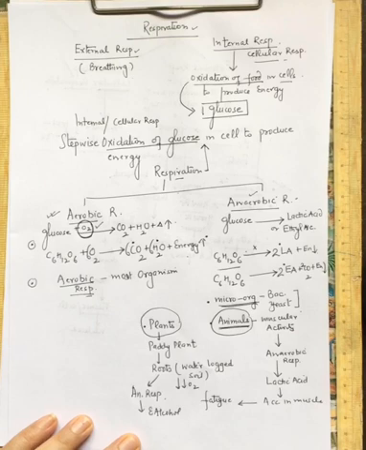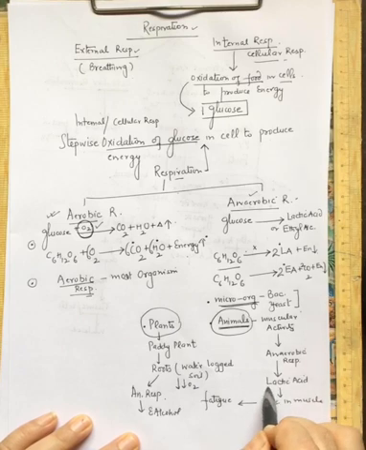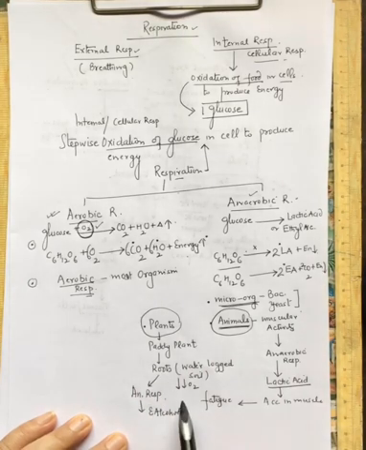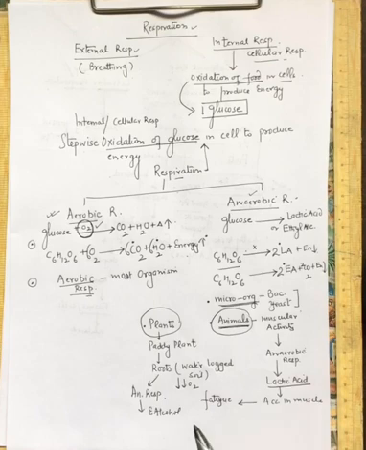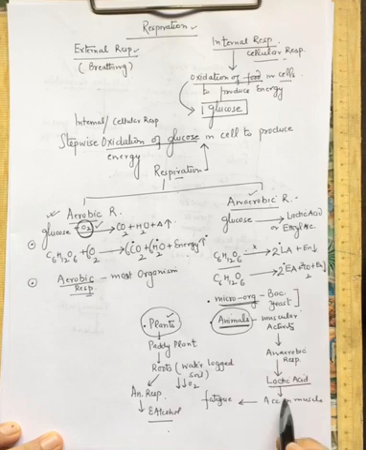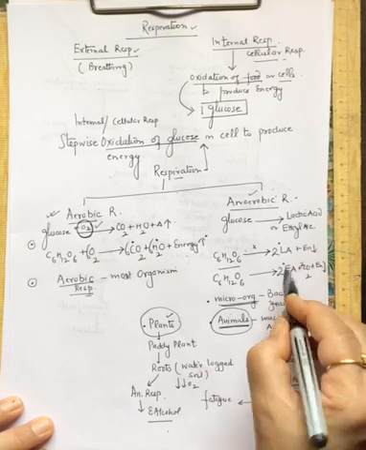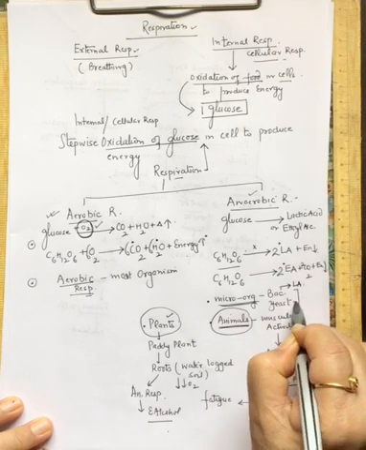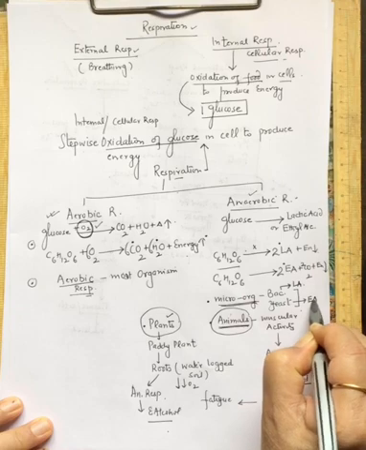Animals में कब होगा? During intense muscular activity, in the muscles anaerobic respiration will begin, and that causes the formation of lactic acid. और कुछ plants में, जैसे paddy plants की roots हैं, which are growing in a soil which is poor in oxygen, so the roots will show anaerobic respiration. Plants में जब भी anaerobic respiration होगा, ethyl alcohol बनेगा. Animals में जब भी anaerobic respiration होगा, lactic acid बनेगा. इसी तरह से जब microbes में होता है, तो जब bacteria में होगा तो lactic acid बनेगा, और जब yeast में होगा तो ethyl alcohol.